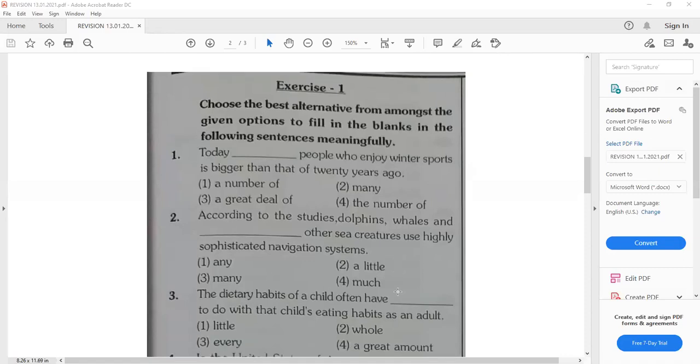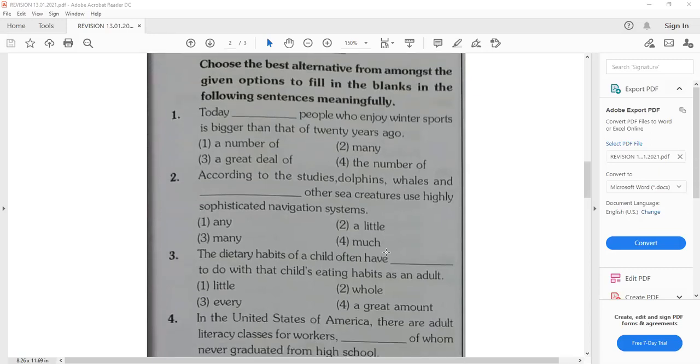Now, let us move. Choose the best alternative from amongst the given options to fill in the blanks in the following sentences meaningfully. Today, dash people who enjoy winter sports is bigger than that of 20 years ago. A number of, many, a great deal of, the number of. I've already given the answer: the number of. Today, the number of people who enjoy winter sports is bigger than that of 20 years ago. Now, moving on to the next question.